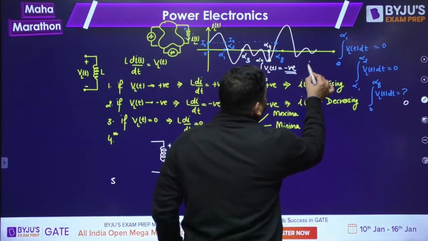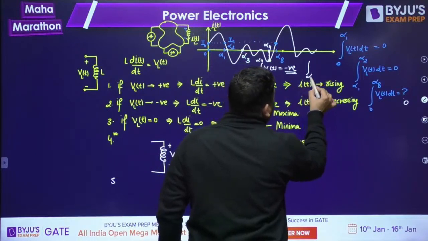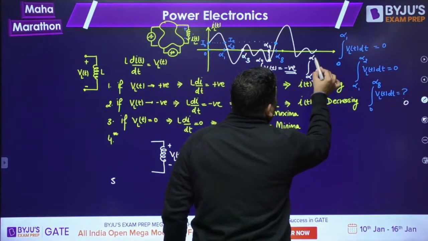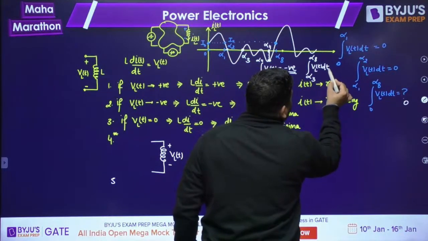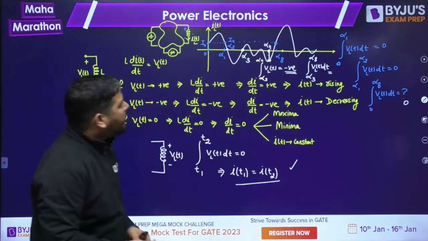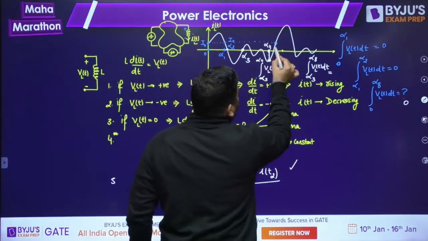Now, can you tell me from alpha 3 to alpha 8, will it be positive or negative or 0? Tell me guys, what is the area of VLT from alpha 3 to alpha 8?